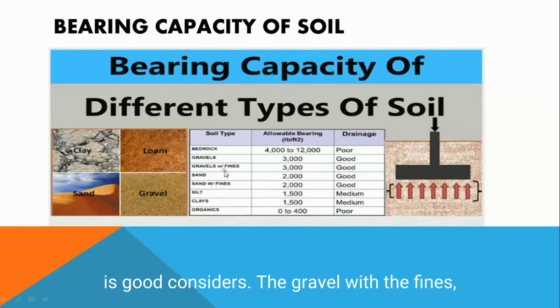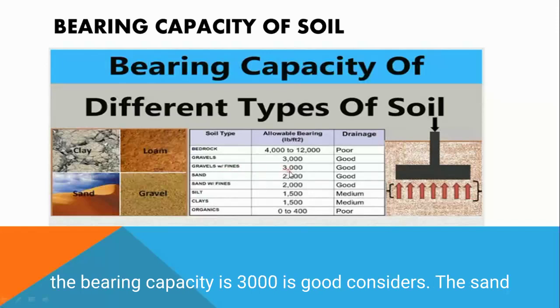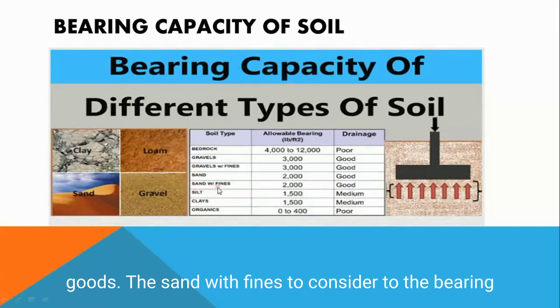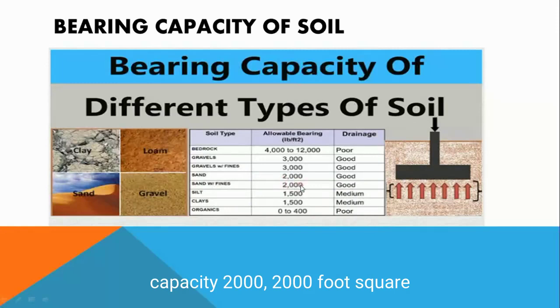Gravel with fines, a bearing capacity of 3000 is considered good. For sand, a bearing capacity of 2000 is considered good, and sand with fines is also considered good at 2000 pounds per square foot. For silt, the bearing capacity is 150 at minimum, which is a normal size.